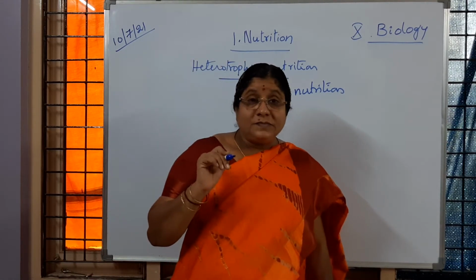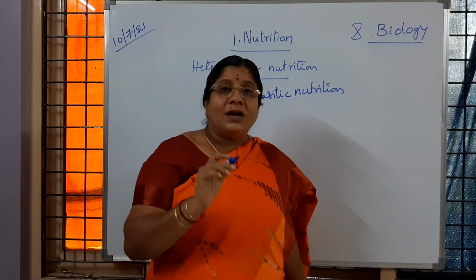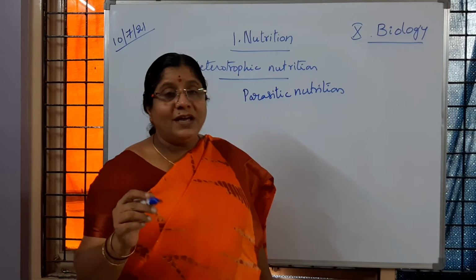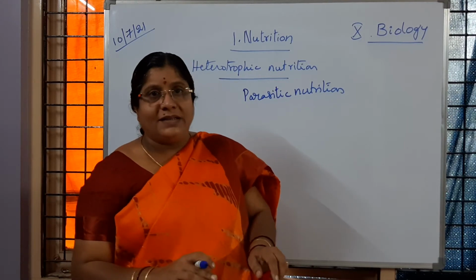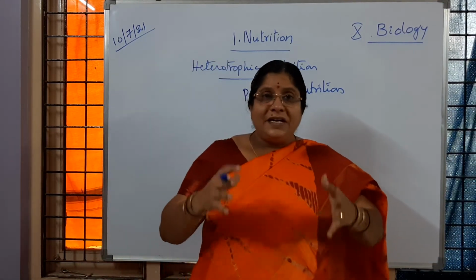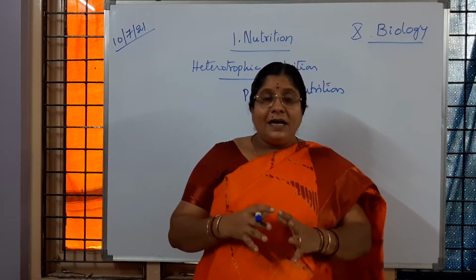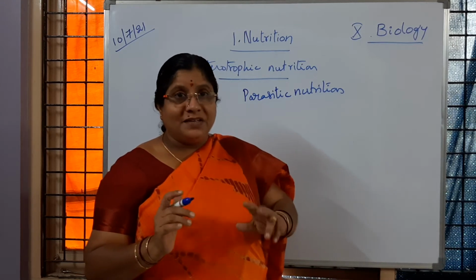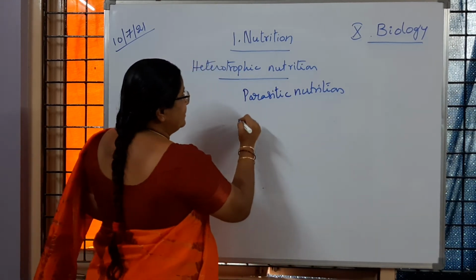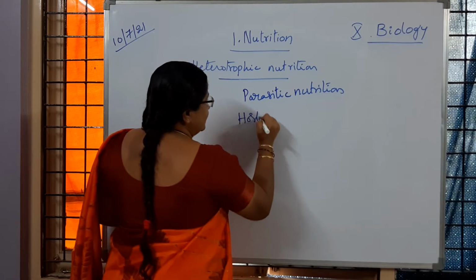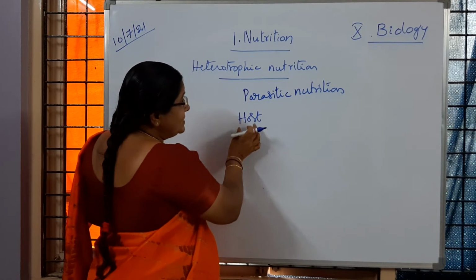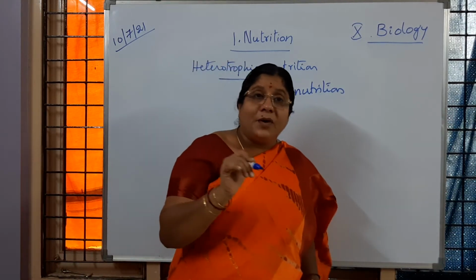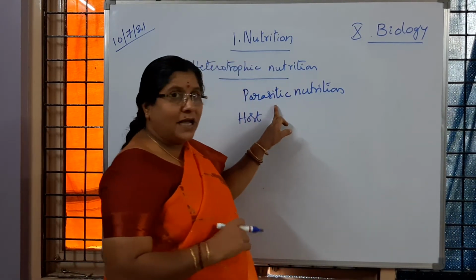Here the parasites do not have a well-defined structure. Ready-made food is available for them, the nourishment prepared by the organism in which they are living. So what do we call that organism in which the parasite is living? That one we call a host organism. Inside the host the parasite is living. The organism which is living in the body of the host is called a parasite. I hope you understood.